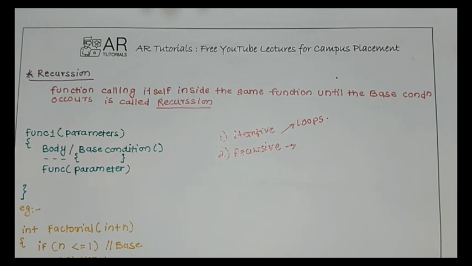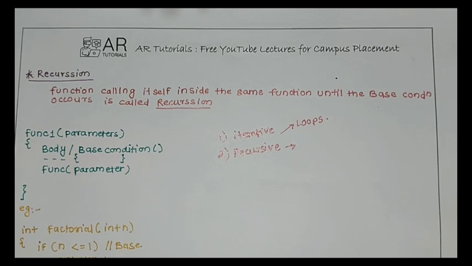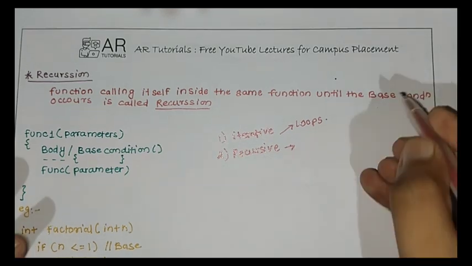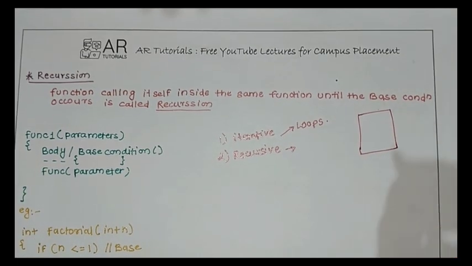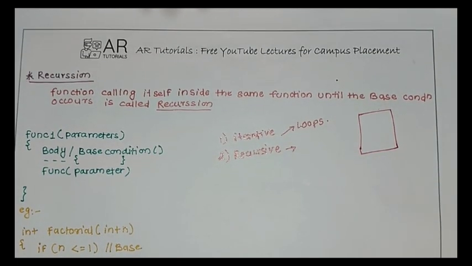Function is calling function, which is itself only, but inside the function. That might look very ambiguous, but it's very easy. If suppose this block is a function, then I'll just change the color of my pen so that you could clearly see it.